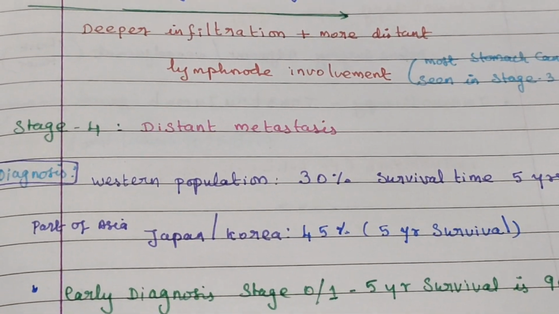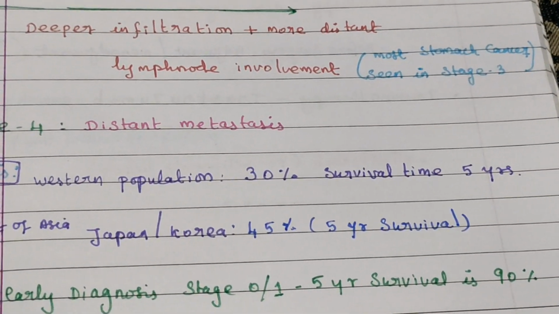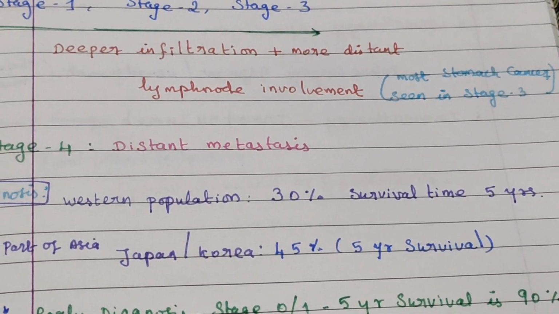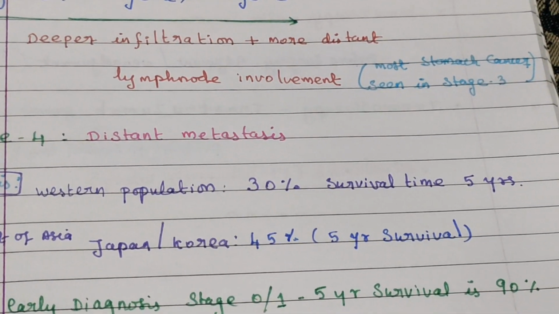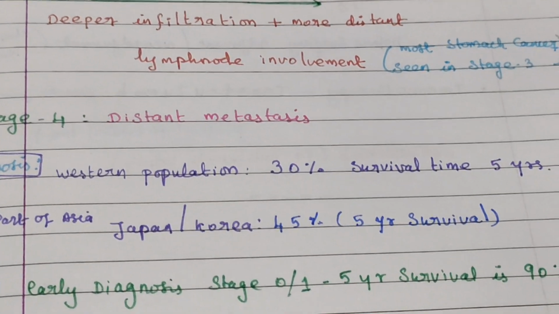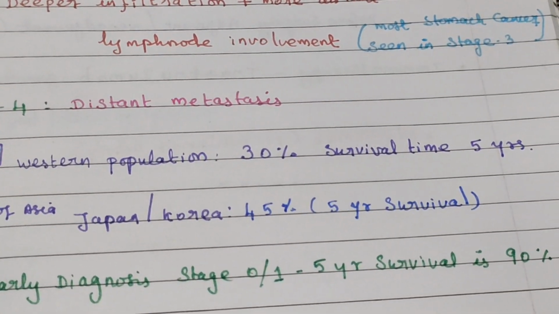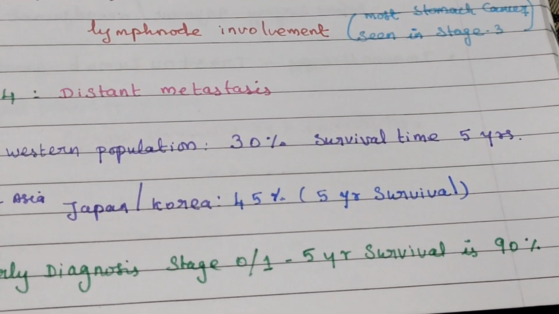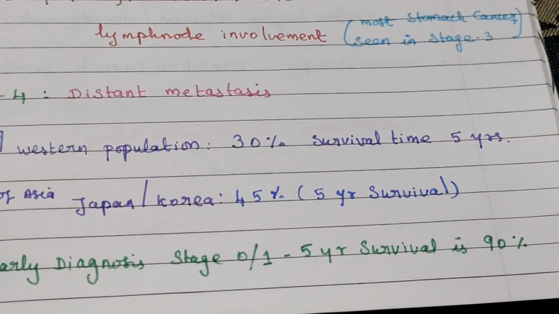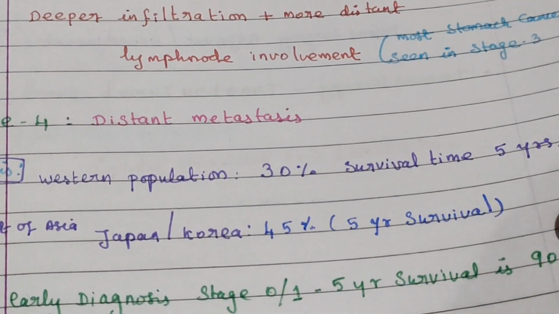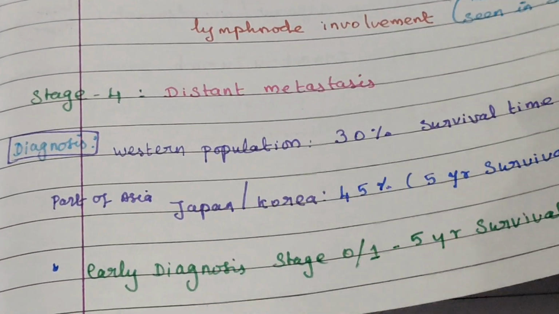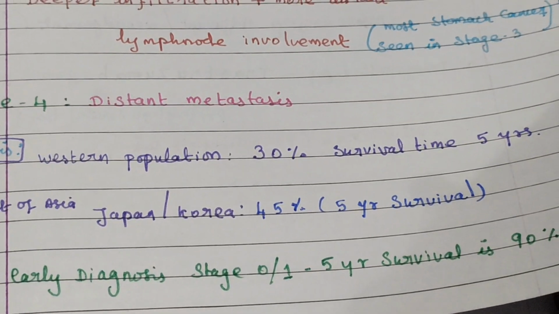Regarding survival, in the Western population the 5-year survival is 30 percent. In Asia, Japan and Korea, 45 percent 5-year survival. If diagnosed early, at stage 0 or 1, there is 90 percent survival. Later, the survival time decreases.